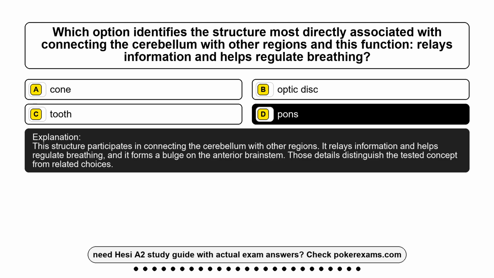This structure participates in connecting the cerebellum with other regions. It relays information and helps regulate breathing, and it forms a bulge on the anterior brainstem. Those details distinguish the tested concept from related choices.